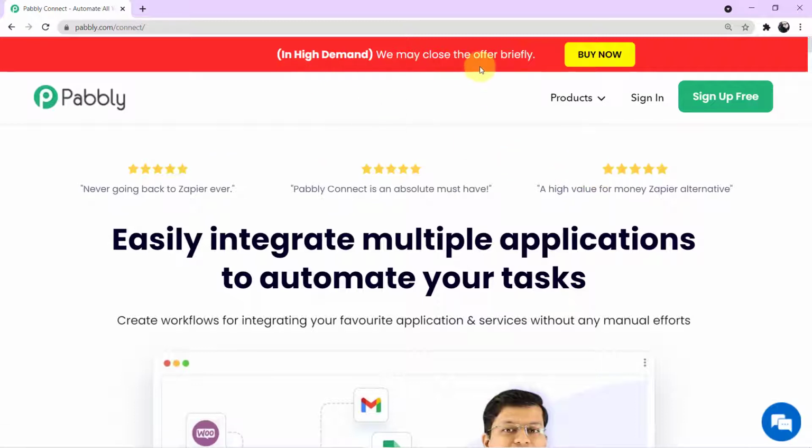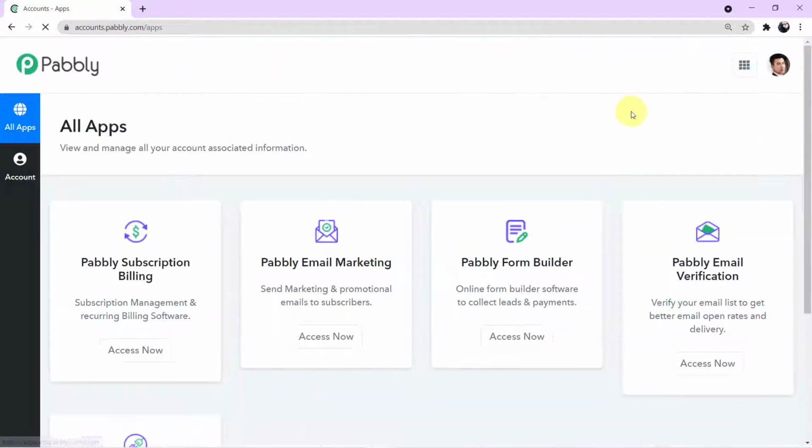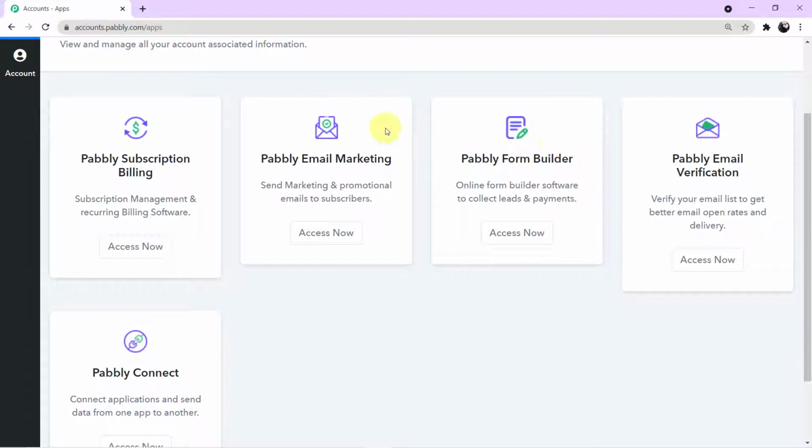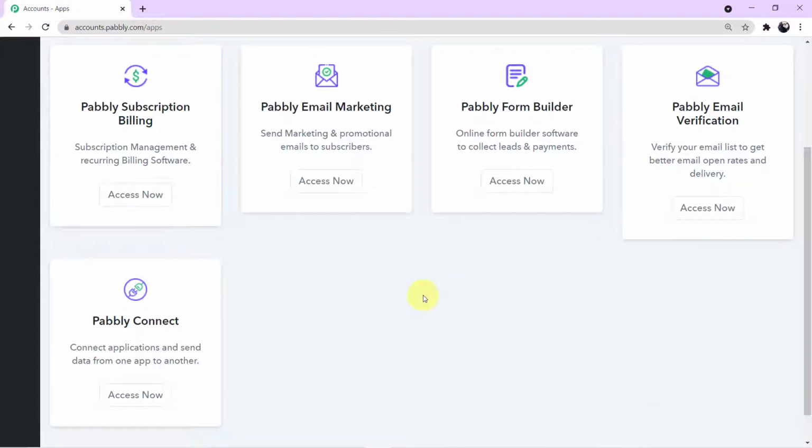Here an offer is going on. Don't forget to go and check. For the first time users, if you can see a green button at my right corner, you have to click this and you can create your free account in just 2 minutes guys, because I am already logged in. So I'll click on sign in. Okay, once again you can see all of the 5 applications offered by Pabbly. Today we are using Connect. So come on Connect and click on access now.